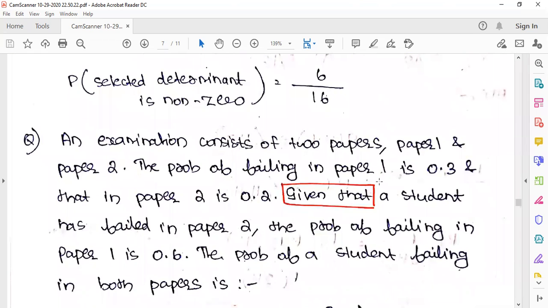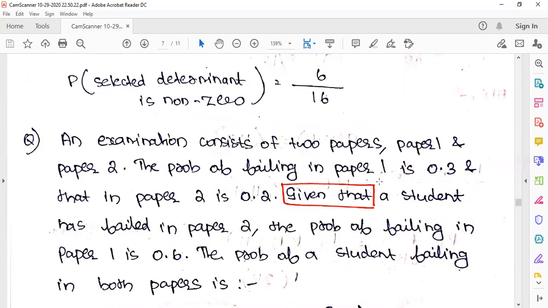This is a homework question for you. This is the last question for this session. An examination consists of two papers, paper 1 and paper 2. The probability of failing in paper 1 is 0.3. This question is somewhat similar to the faulty computer question. The probability of failing in paper 2 is 0.2.